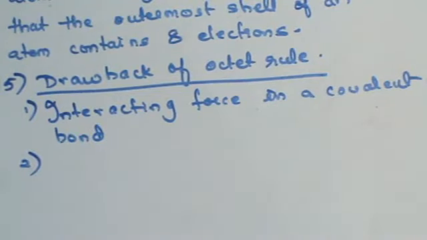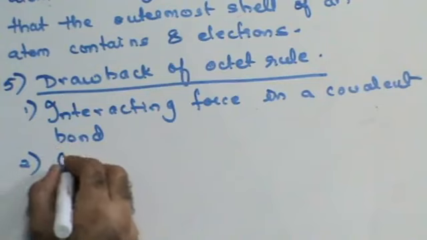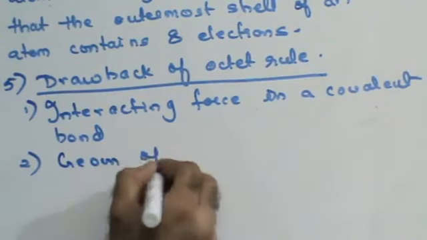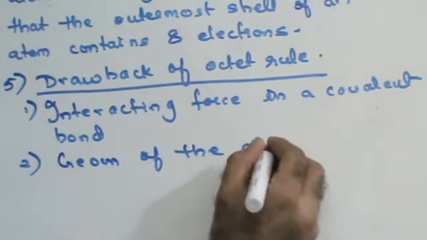Right? The theory only explains to us how a bond is formed. It does not tell us the geometry of the bond. It does not tell us the geometry of the compound. The rule fails to give us the geometry of the compound formed.